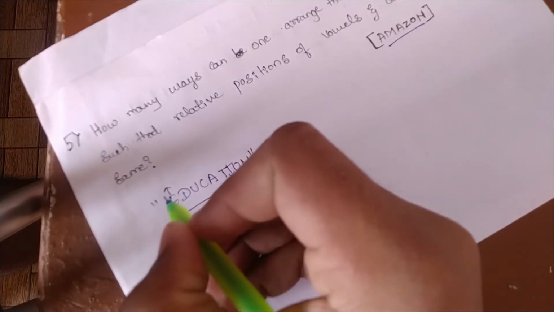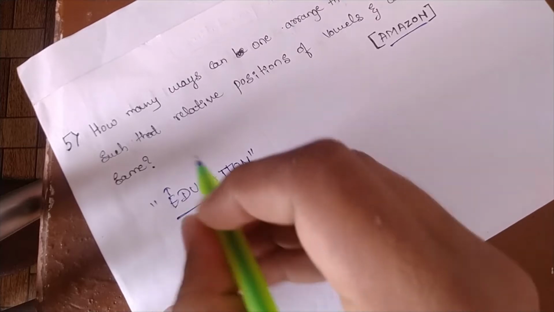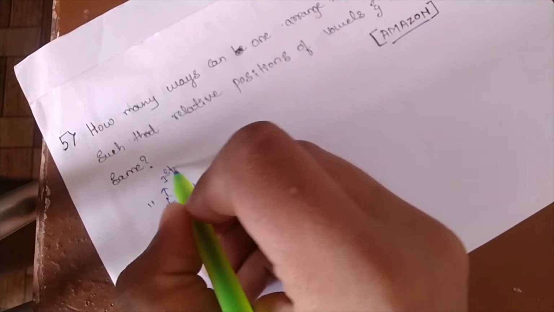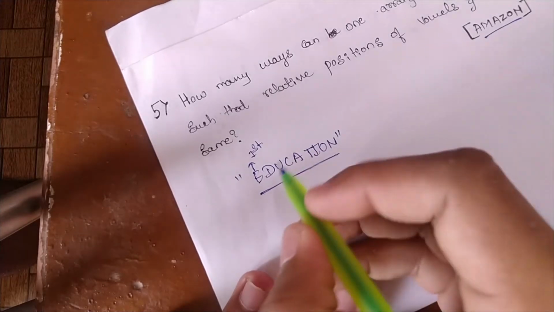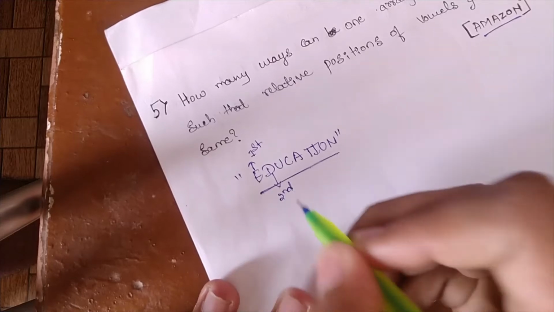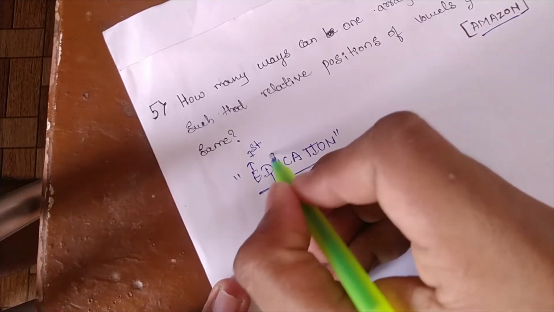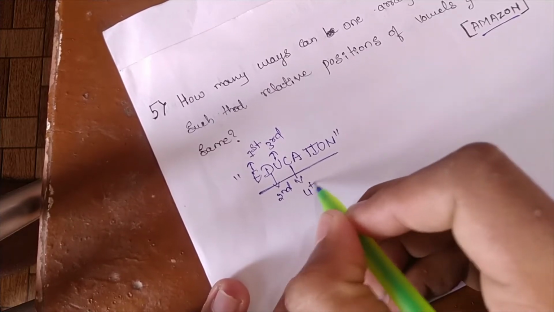Here E is a vowel, and its position is first. D is a consonant, its position is second. U is a vowel, its position is third. C is a consonant, its position is fourth.